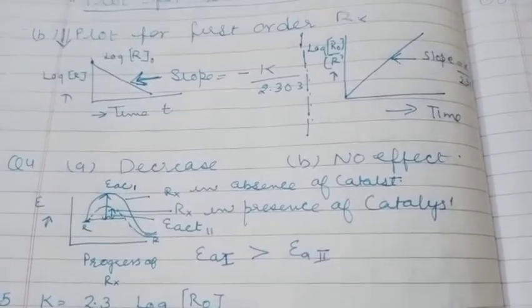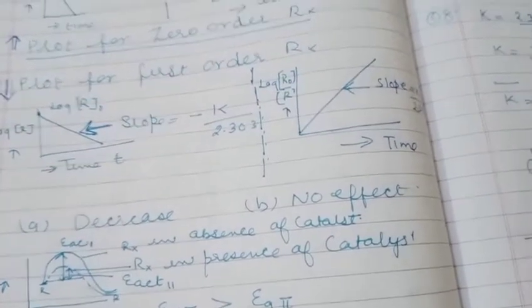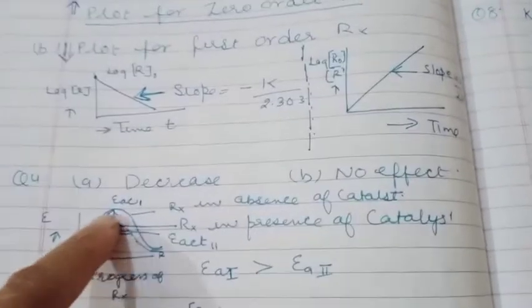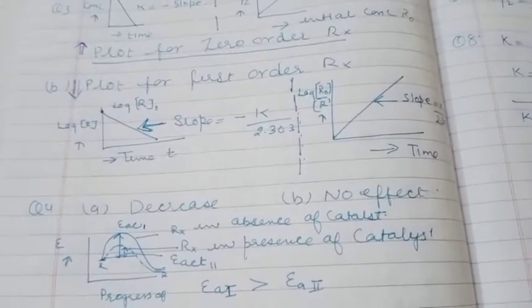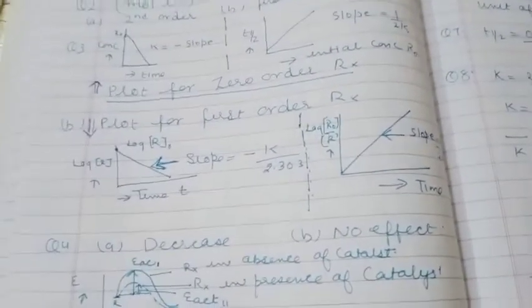You can see in the graph also, the upper curve is for a reaction in which no catalyst is used. The lower curve is for a reaction in which a catalyst is used, and you can see that in the lower curve the activation energy is reduced, it is decreased. Next question is question number 5.